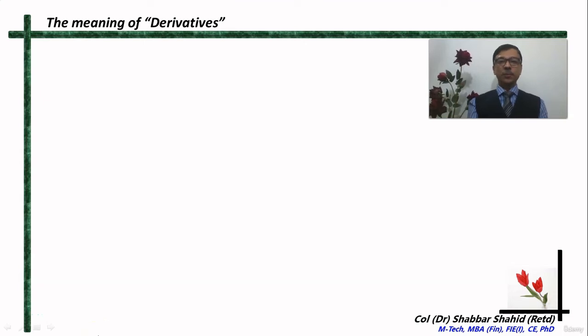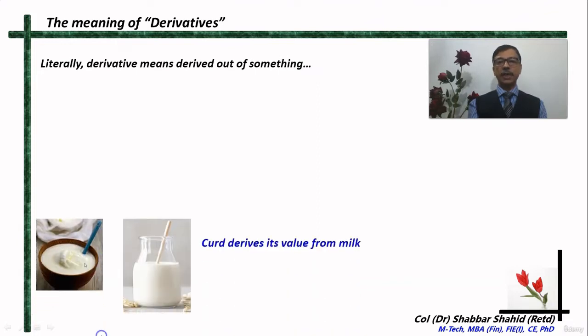So to begin with, let us try and understand the meaning of the word derivative. Because once we understand the meaning, then it will become easy for us to understand its application. So literally, derivative means derived out of something.